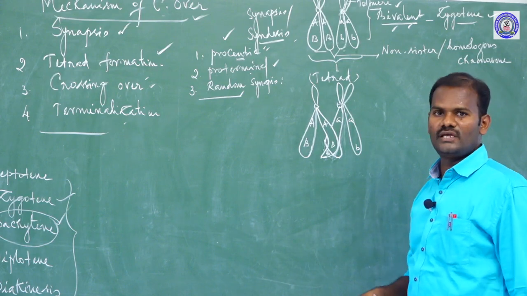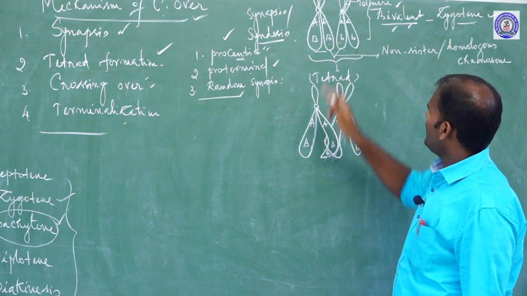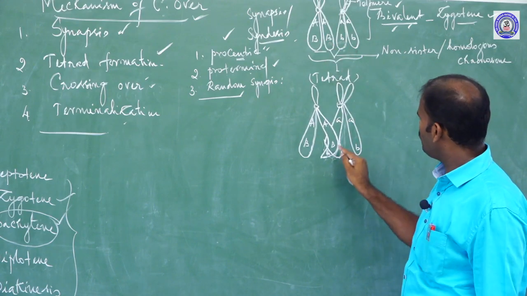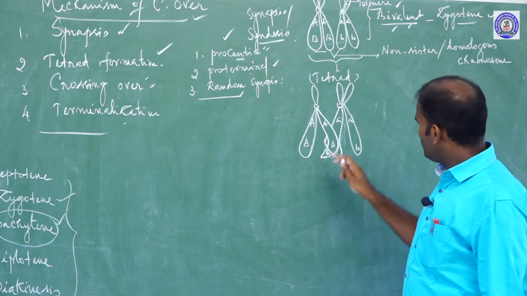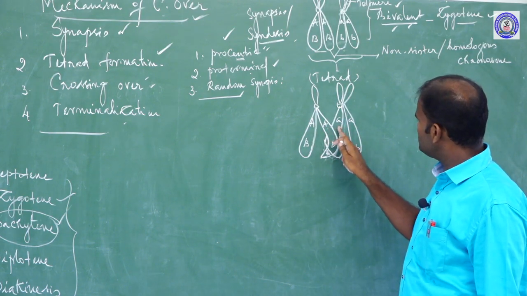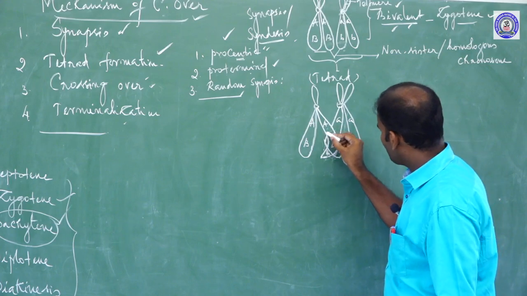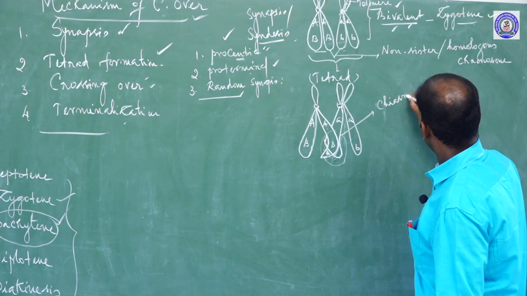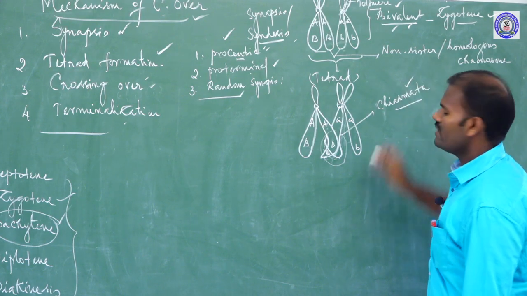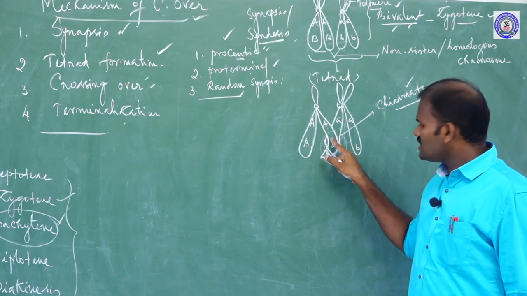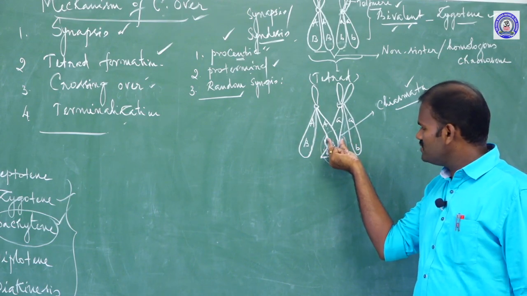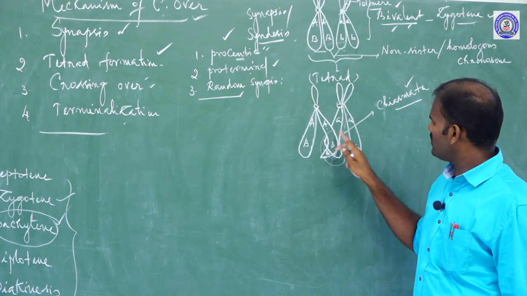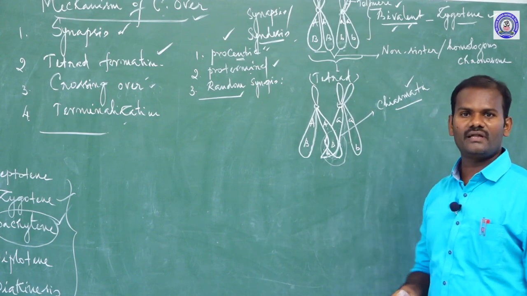At this point, the non-sister chromatids make contact at one or more points. The point between the two non-sister chromatids is called the chiasmata. What is chiasmata? The point where the two non-sister chromatids are joined at one or more points. So the point of contact of non-sister chromatids is called the chiasmata region.